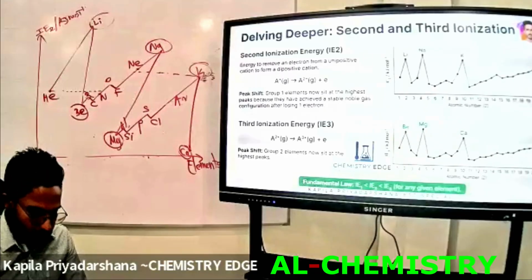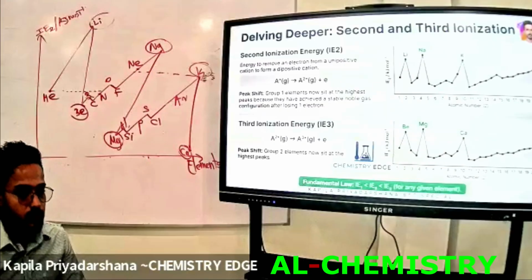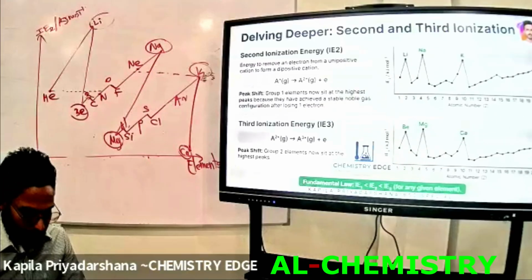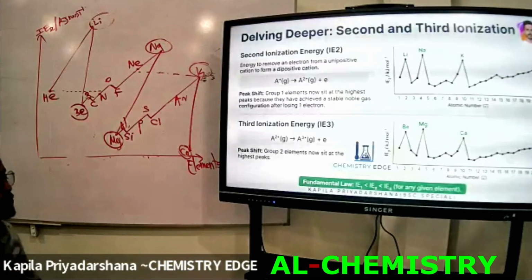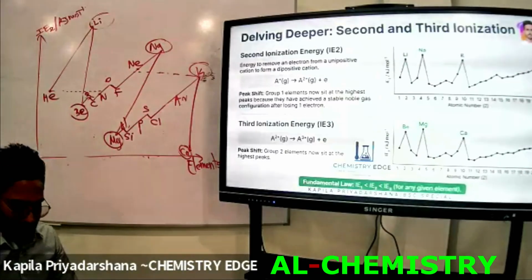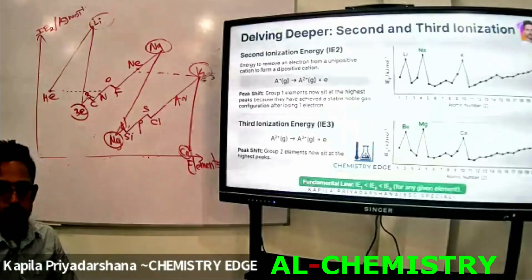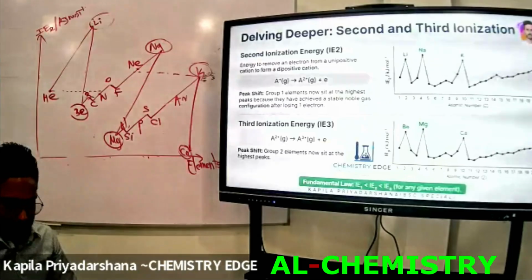Write down here, according to the graph: Group 1 elements are at the peaks.